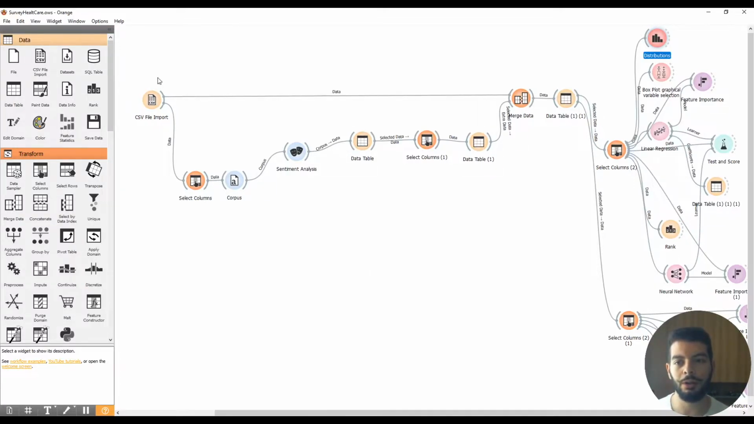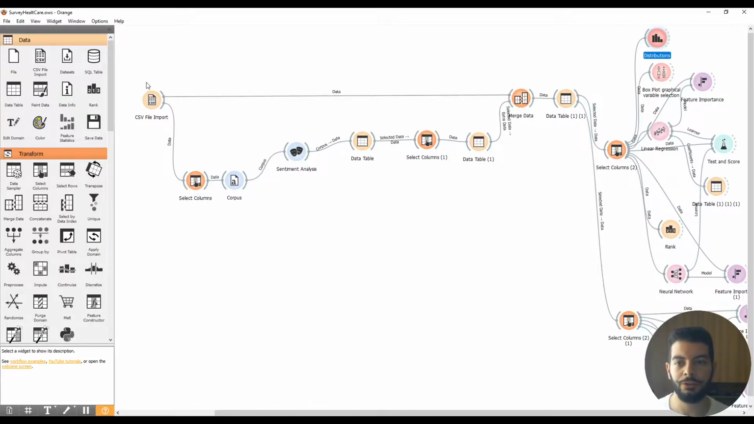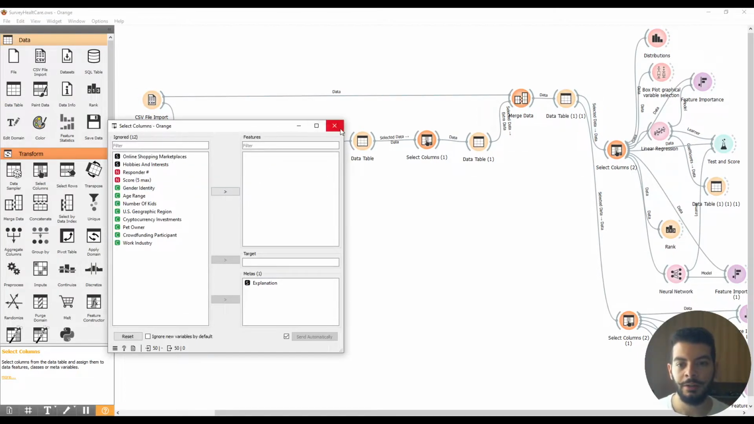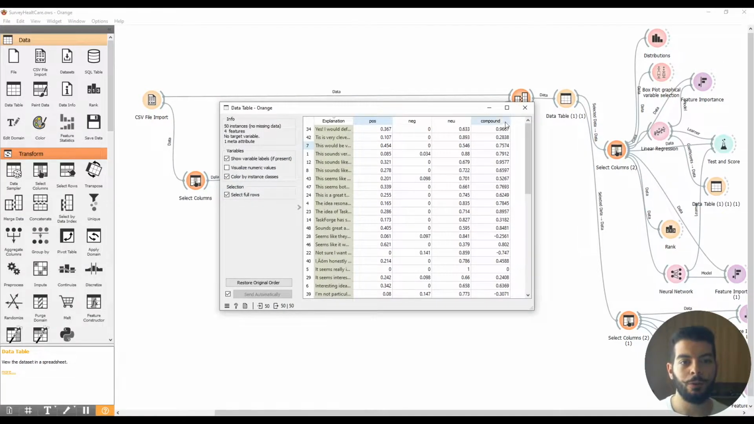First of all, I uploaded, of course, the Excel transformed as CSV, otherwise I can't use this kind of function to load it. Then I selected the explanation column that contained the open answer. I transformed it into a corpus because otherwise I can't do the sentiment analysis. The sentiment analysis gives us 4 columns.